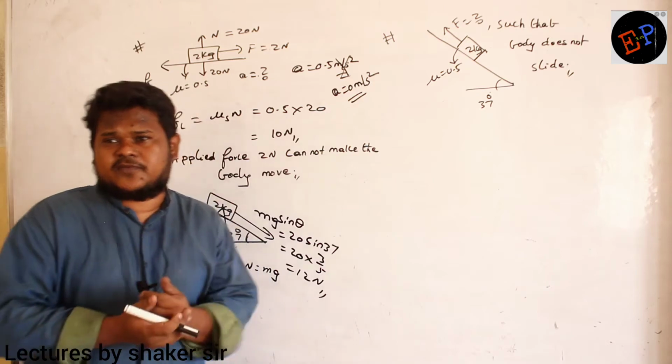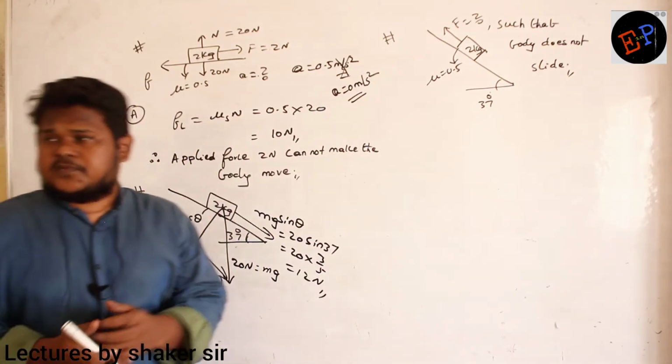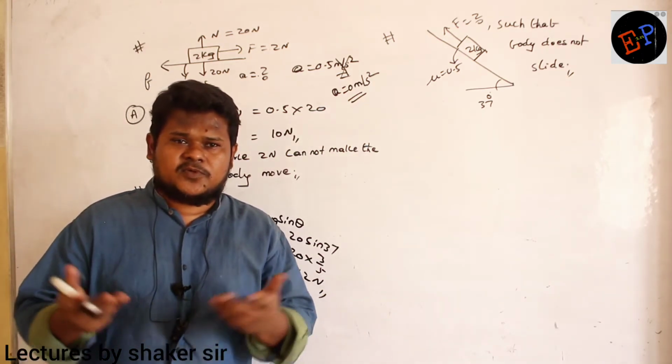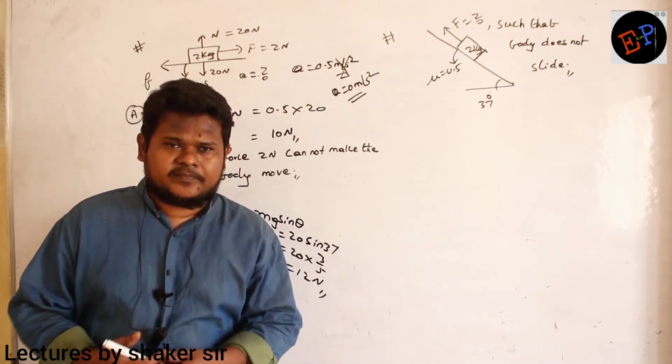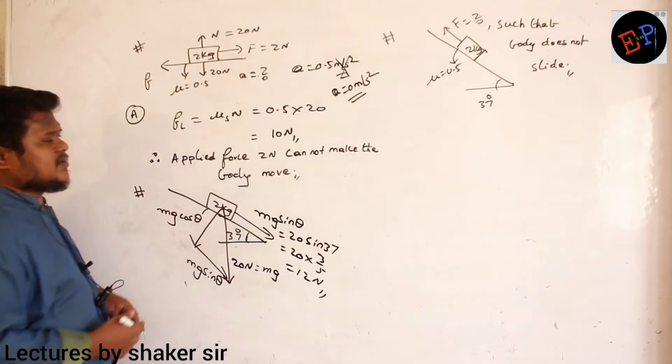Now first of all calculate the FL value. First let us find out the limiting friction, because without the limiting friction I cannot say whether it is moving or not moving, whether the force is sufficient or not. We cannot say anything. So first let us calculate limiting friction.